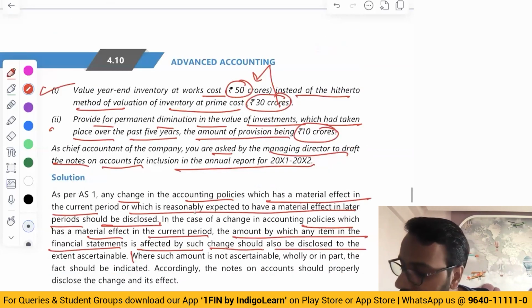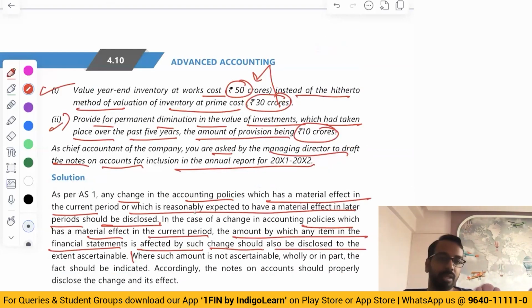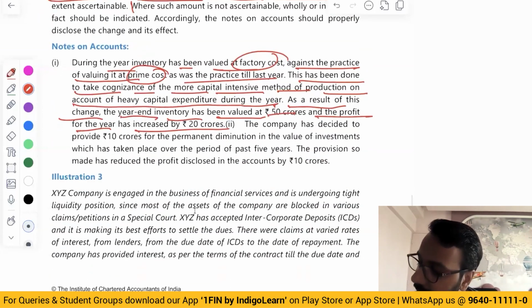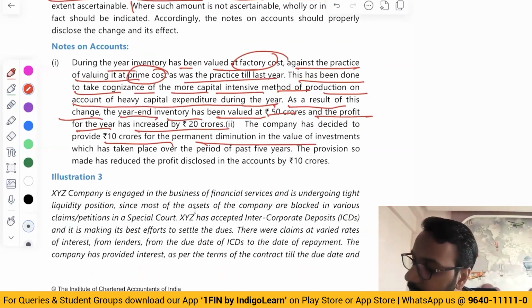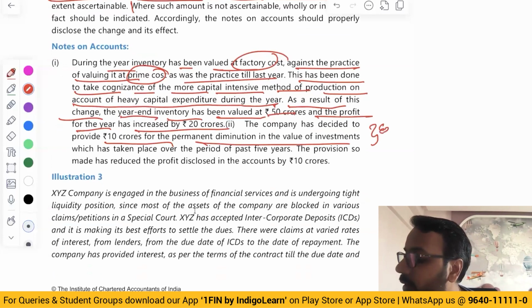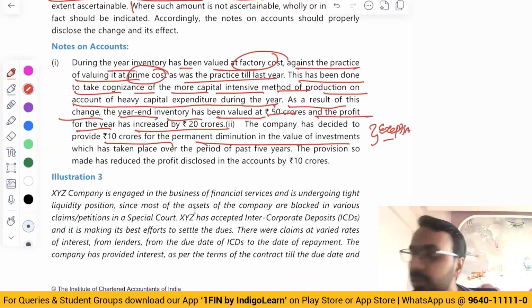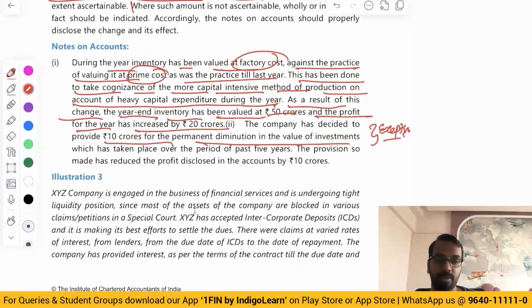Now, the second one is not a change in accounting policy. It is an estimate that we are making. So that has to be separately disclosed, saying that we have provided for 10 crores as permanent diminution. This is an item of exceptional feature. That is why we have disclosed it separately.